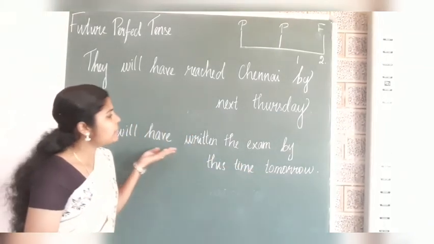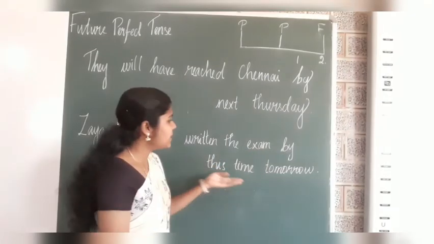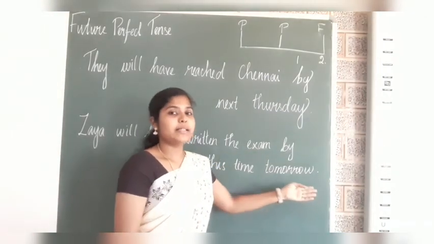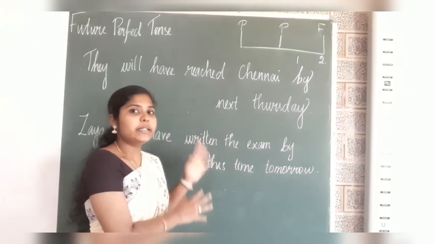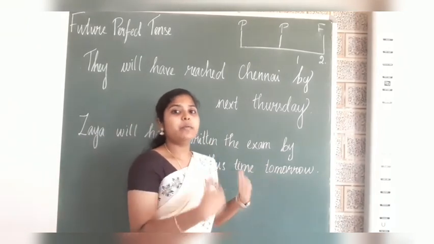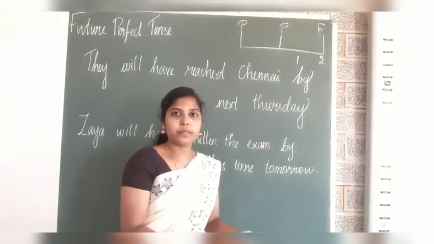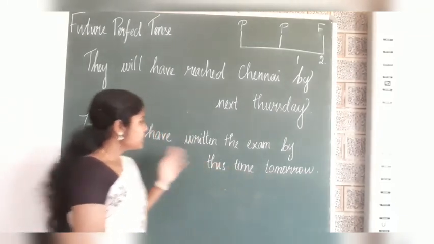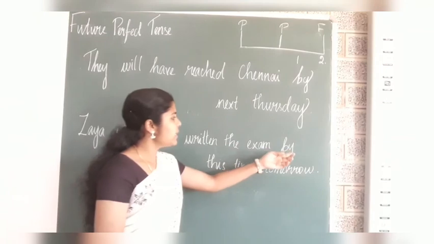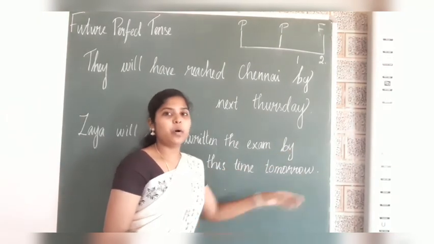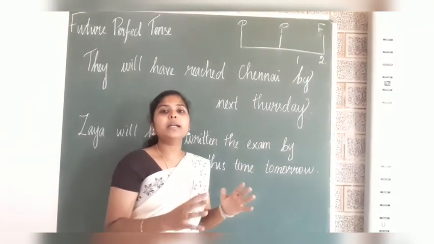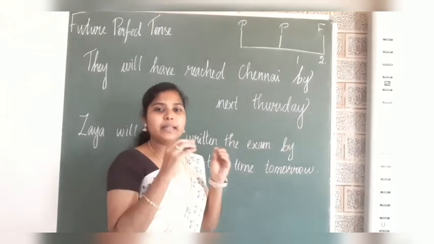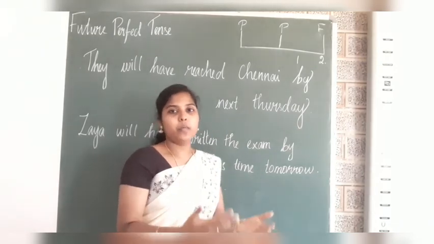Zaya will have written the exam by this time tomorrow. Zaya has not written the test yet. She will write the test tomorrow. But tomorrow it will be a completed action. Zaya will have written the exam by this time tomorrow. Zaya will complete her exam by the same time tomorrow.